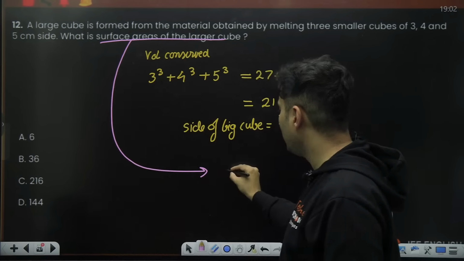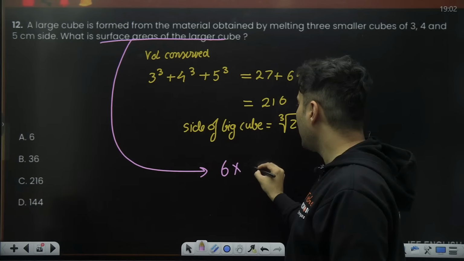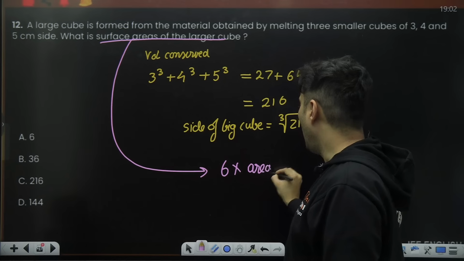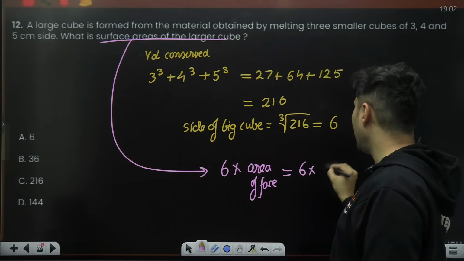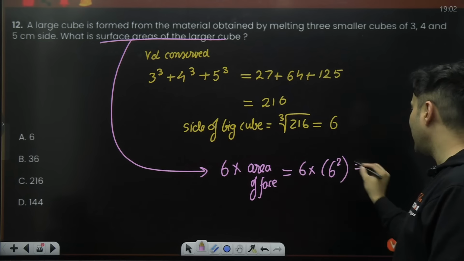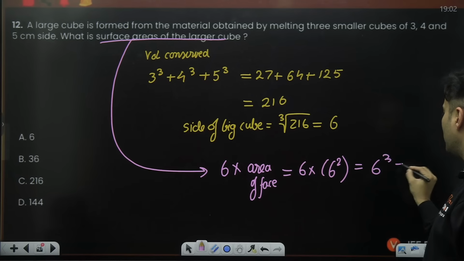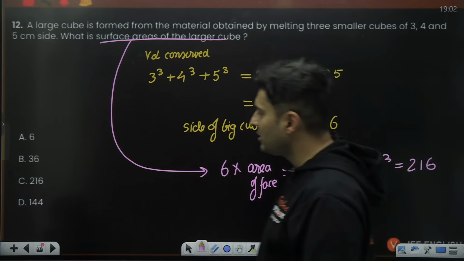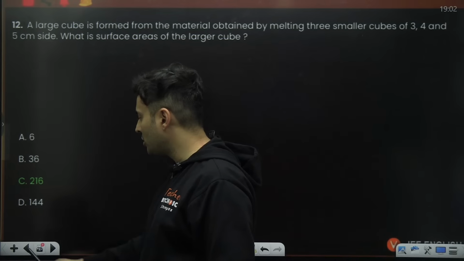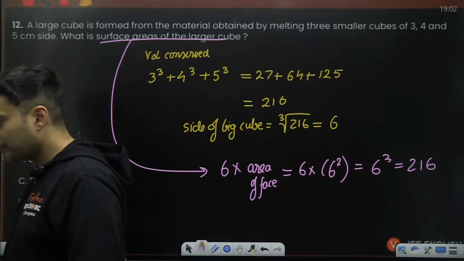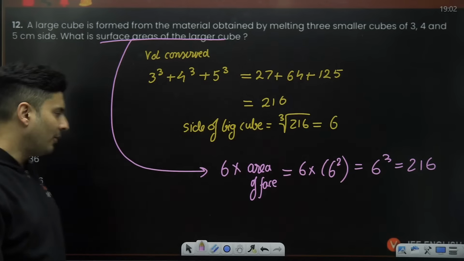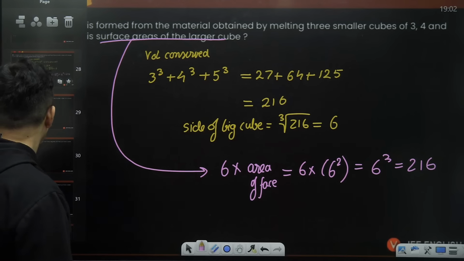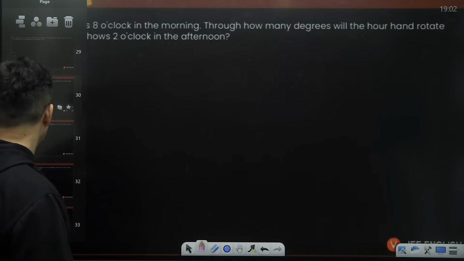So the surface area will be 6 times the area of any face. The area of any face is side squared, so it will be 6 cubed, which makes it 216. So the answer is 216, which is option C. Perfect. So guys, this was a very nice, simple, straightforward calculation. Okay. Moving on to the next question on your screen.